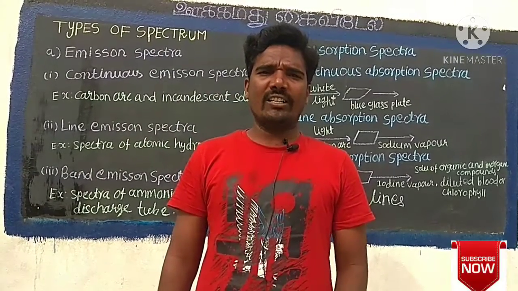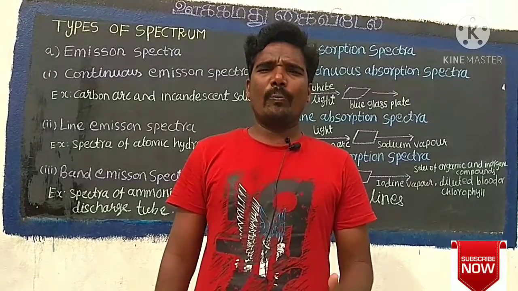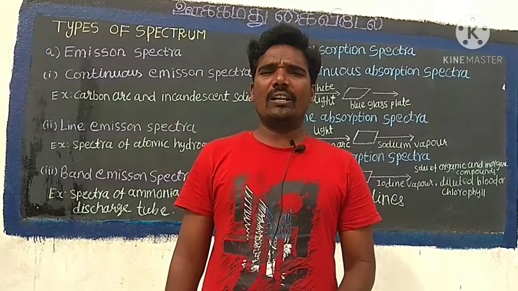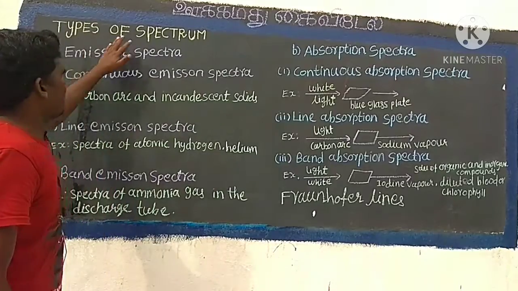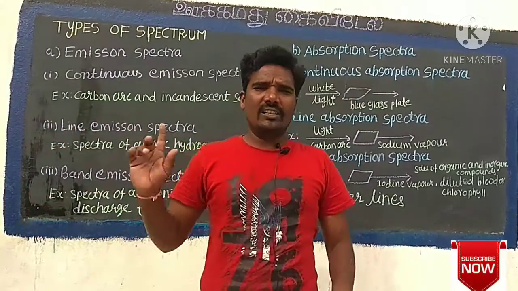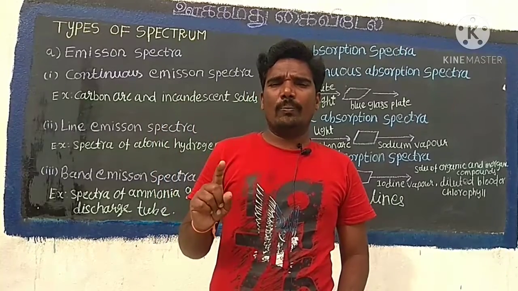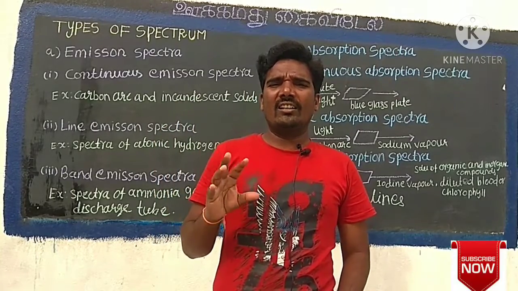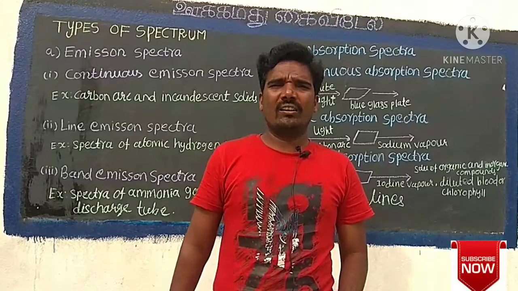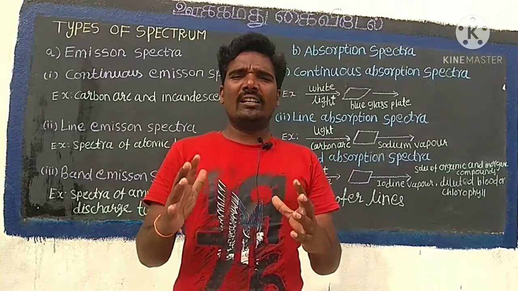Today we learn about 12th physics 5th lesson, electromagnetic waves, the subtopic of types of spectrum. We see the types of spectrum. Before that, we need to know two important points.